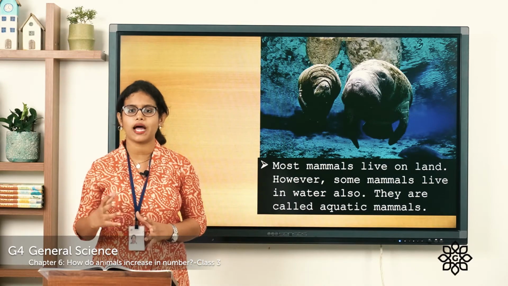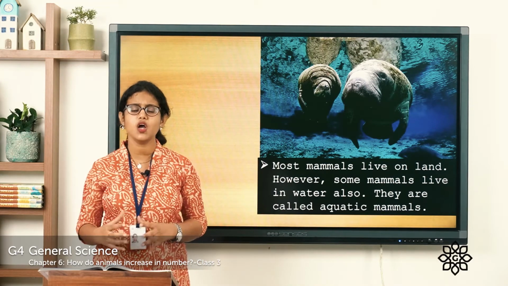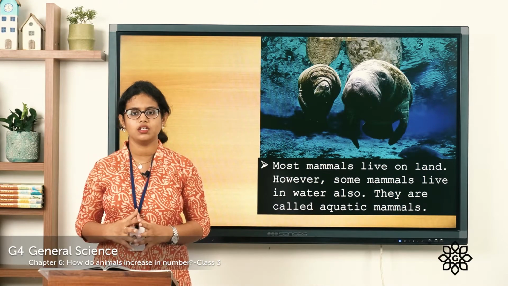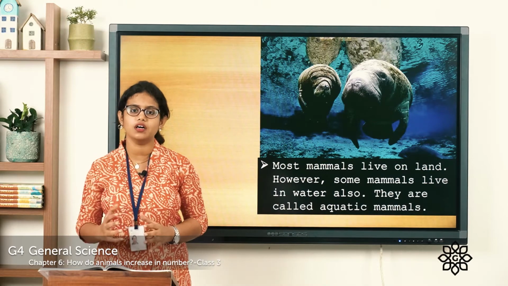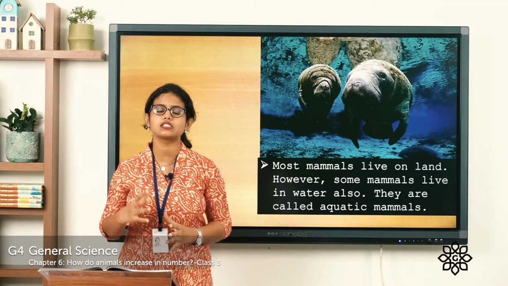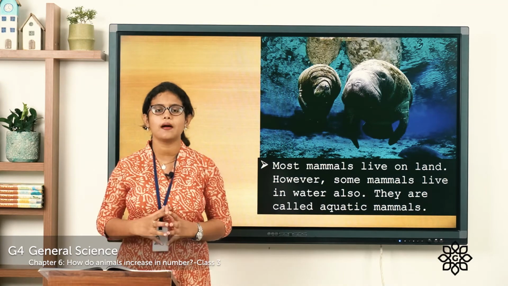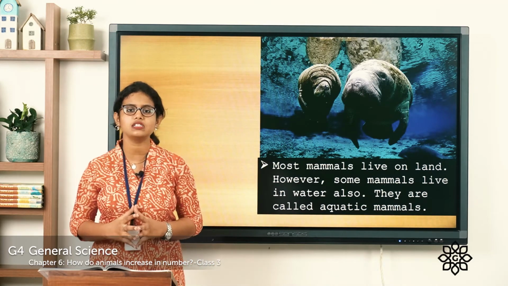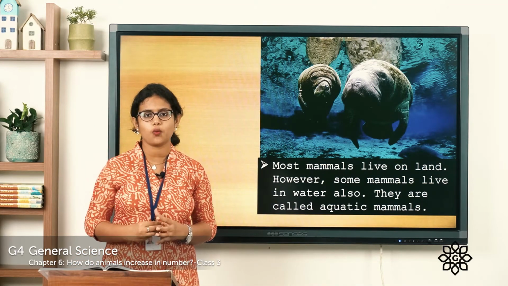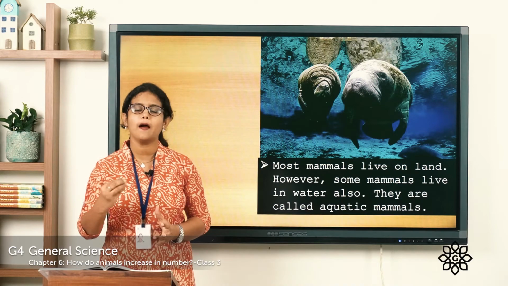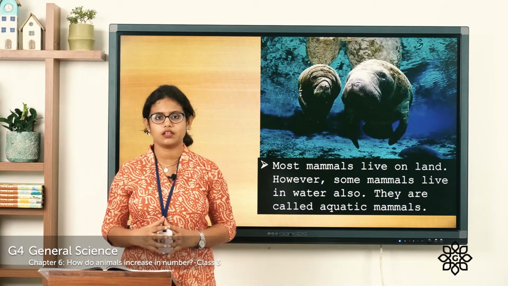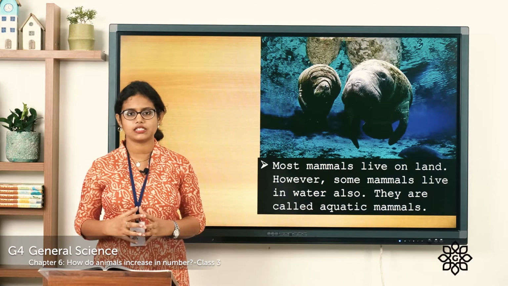Then what about a bat? Is it a mammal or is it an egg-laying animal? A bat is also a mammal. Even though it can fly like a bird, a bat is a mammal. It gives birth to its young one. So mammals are animals that give birth to their young ones. These young ones develop inside their mother's body, and they feed on their mother's milk. So that is about mammals.